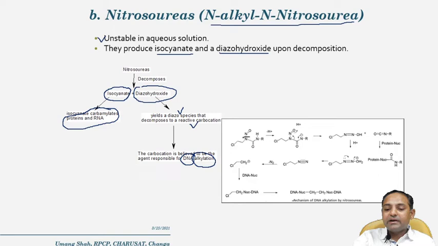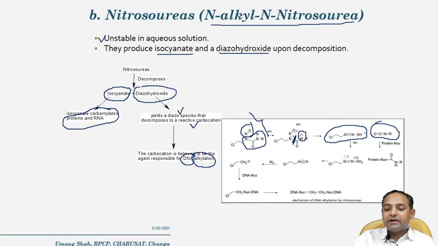So this is a nitrosourea. If you look at the structure of urea, it is NHCONH, and this is called the nitroso group. The nitroso group attached to one of the terminal nitrogens of the urea is called nitrosourea. This nitrosourea group is deprotonated, so the proton is lost and this electron is shifted here, and cleavage of this bond occurs, and after cleavage it is converted into the diazo hydroxide. So this is called diazo hydroxide, and this is called the isocyanate intermediate.